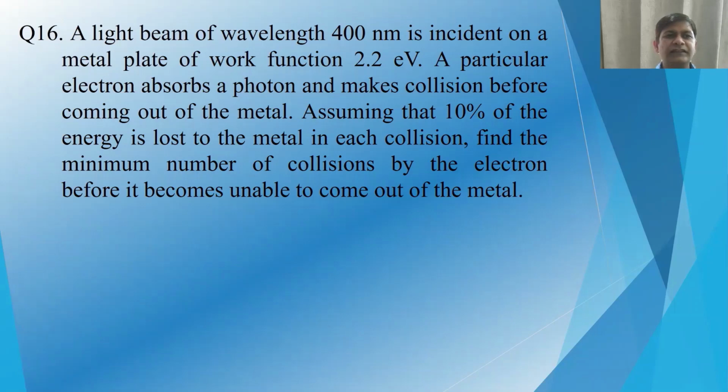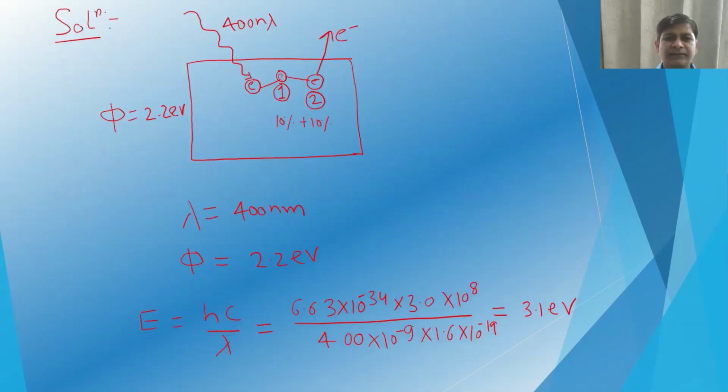Okay, let us take the next problem. It says a light beam of wavelength 400 nanometer is incident on a metal plate of work function 2.2 electron volt. The particular electron absorbs a photon and makes collisions before coming out of the metal. Assuming that 10% of the energy is lost to the metal in each collision, find the minimum number of collisions by the electron before it becomes unable to come out of the metal.